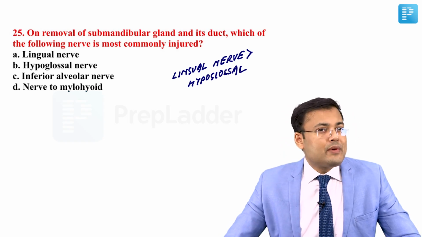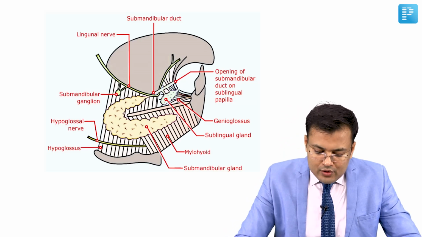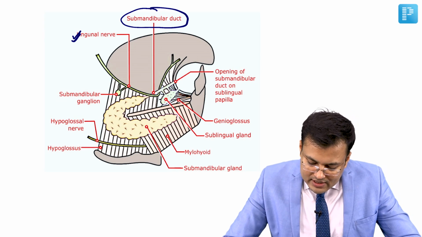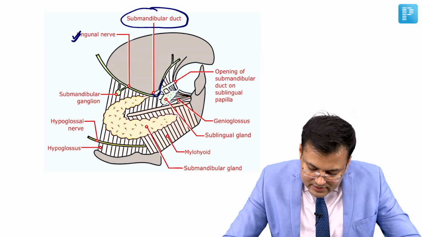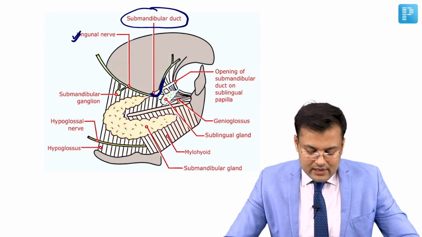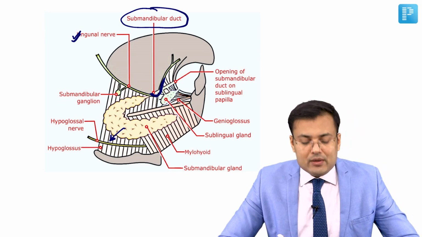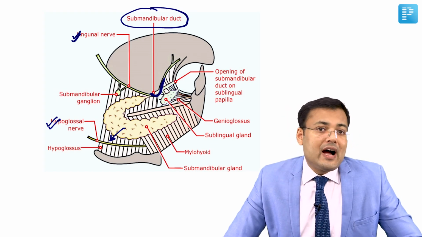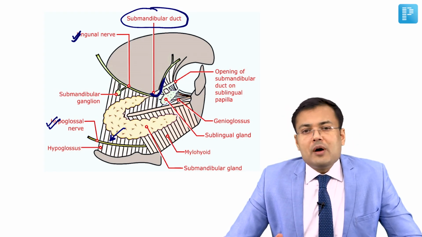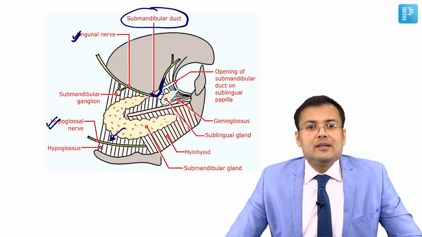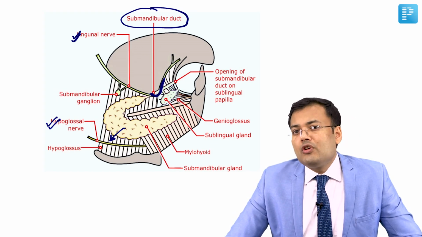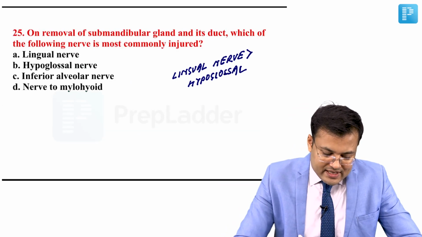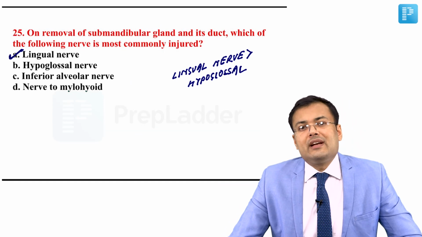Okay, see the anatomical relationship. In this diagram, you can see this is the submandibular duct, and this duct is hooked by this nerve. This is which one? Lingual nerve. And in relation to the submandibular gland, there is another nerve which is closely related, hypoglossal. So the most commonly injured nerve in submandibular gland surgery with removal of its duct is lingual, followed by hypoglossal. So what's the correct answer for this question? The correct answer is A.